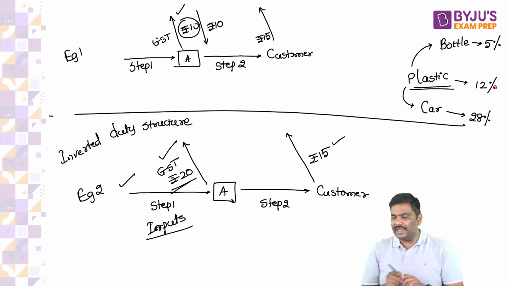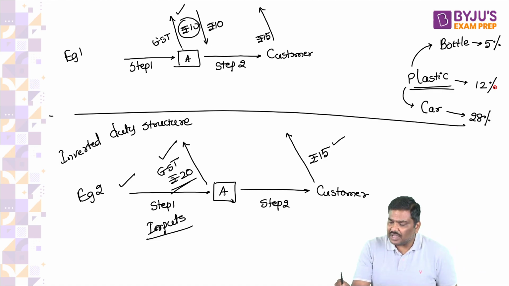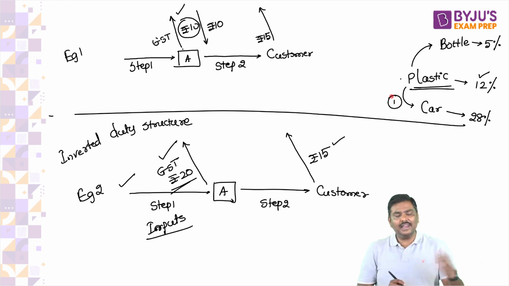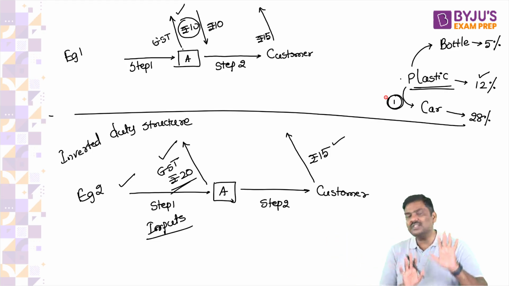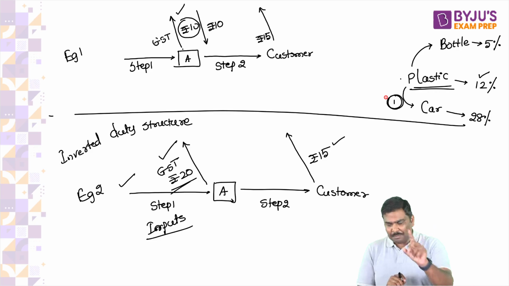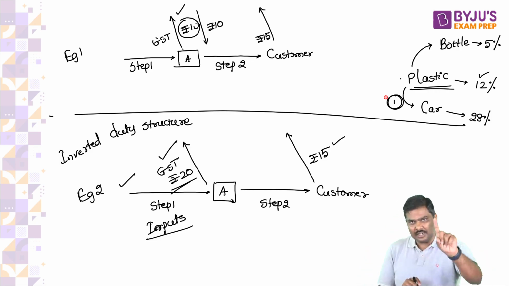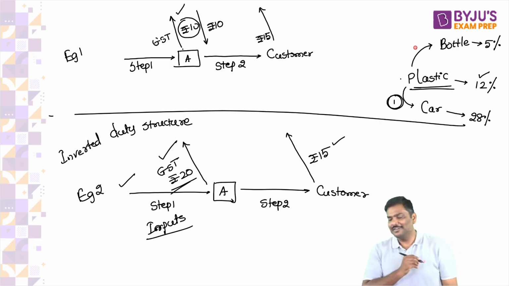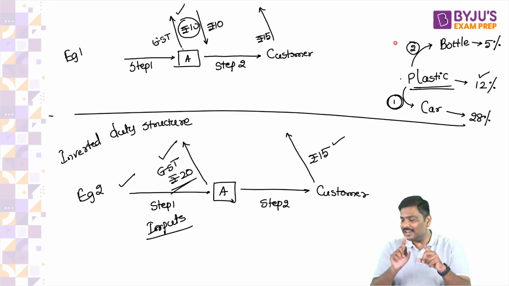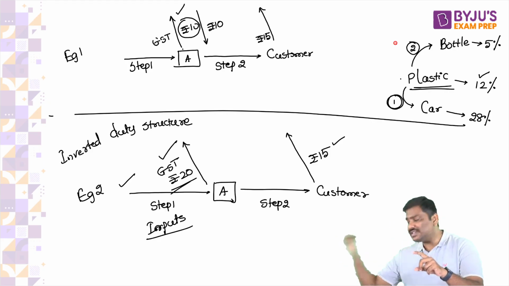Now, please tell me, if I take this combination, plastic plus car, can I say it is example 1? Again, don't literally calculate everything. Tell me, does it make sense or not? If I take the plastic plus car as a combination, is it not example 1? And if I take plastic plus bottle, is it not example 2? This is right, causing inverted duty structure.